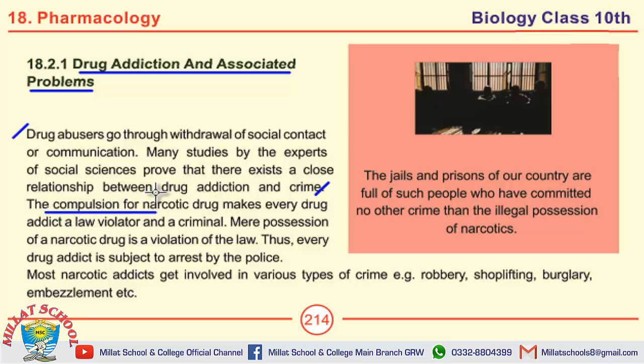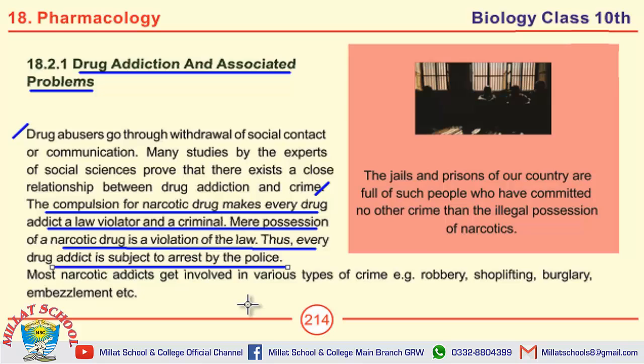The compulsion for narcotic drugs makes every drug addict a law violator and a criminal. Mere possession of a narcotic drug is a violation of law. Thus, every drug addict is subject to arrest by police.